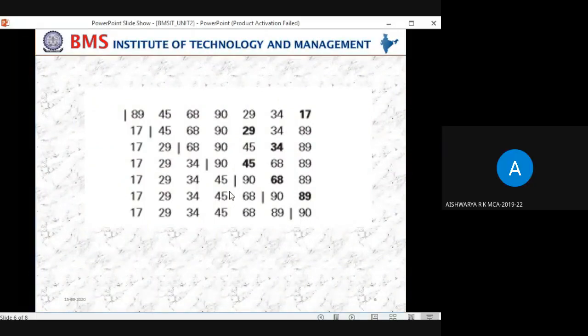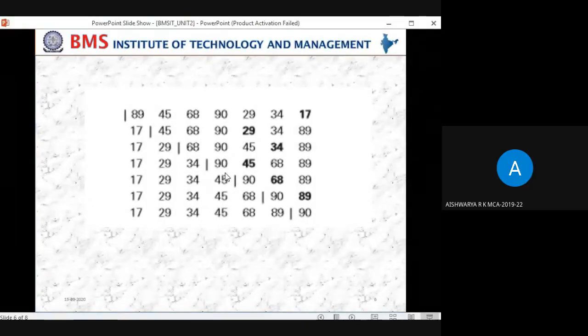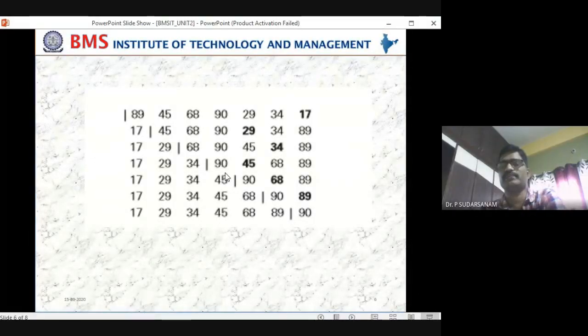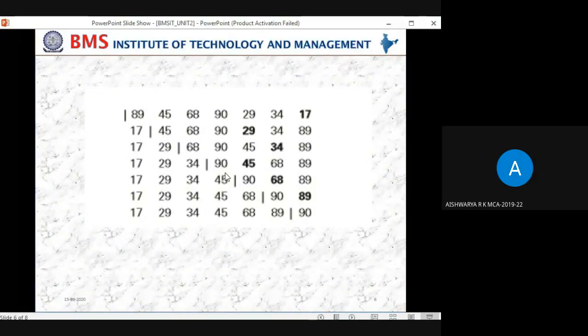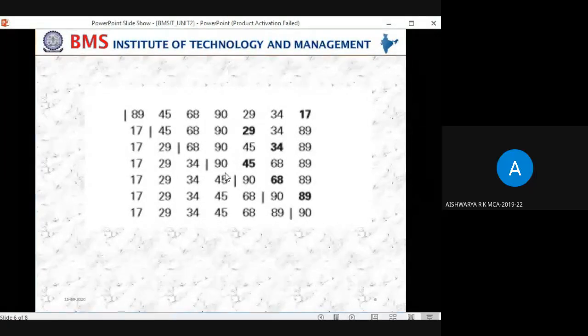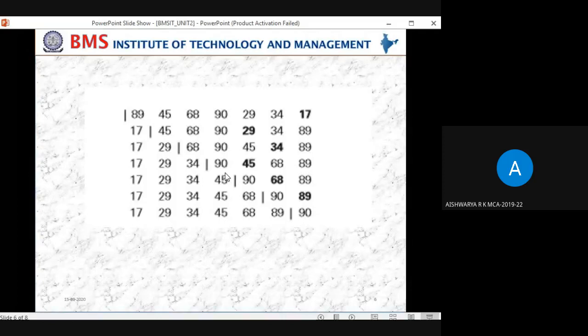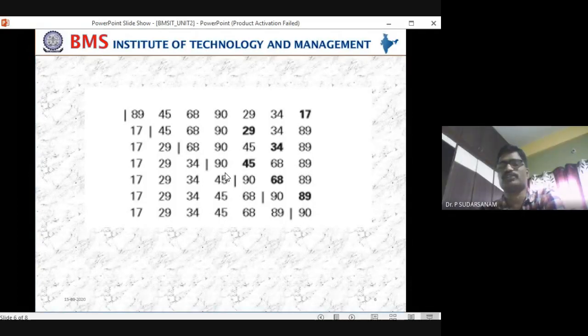Madam, 1, 2, 3, fourth iteration. I told you the I loop is starting from 90. The J loop starting from where? 45, sir. 45. The remaining elements in that loop are what? 68 and 89. So after 90 the remaining elements are 45, 68, 89. Out of this, which is the minimum? 45, sir.